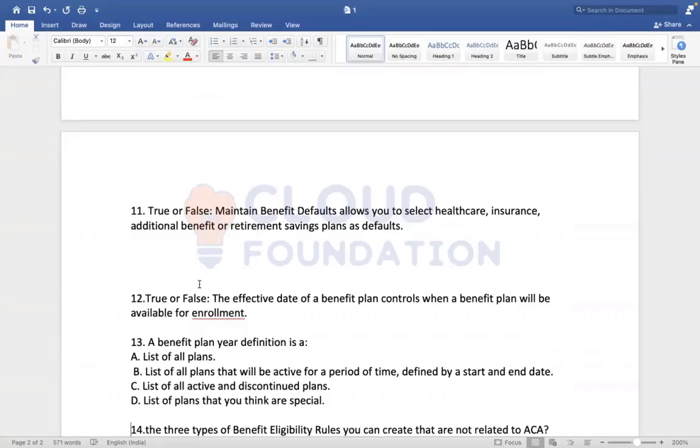Three tabs. True or false? Maintain benefit defaults allows you to select healthcare, insurance, additional benefit, or retirement savings plans as defaults. Is that correct? We haven't discussed benefit defaults. Actually, we don't use this one.